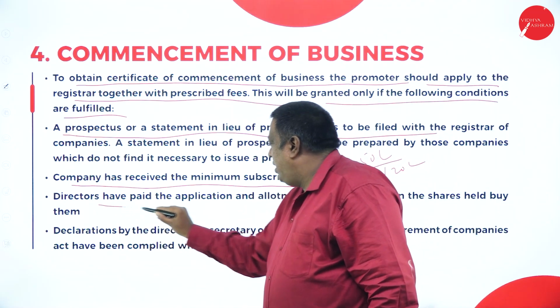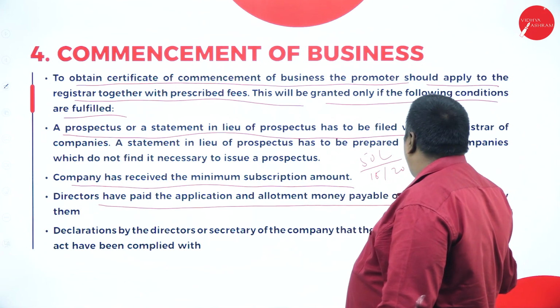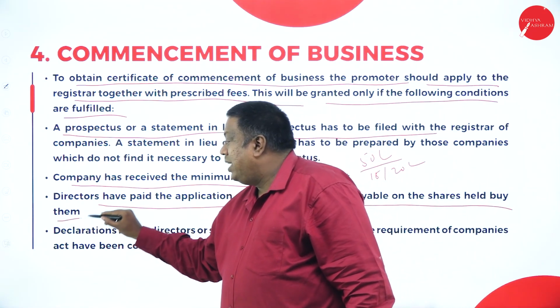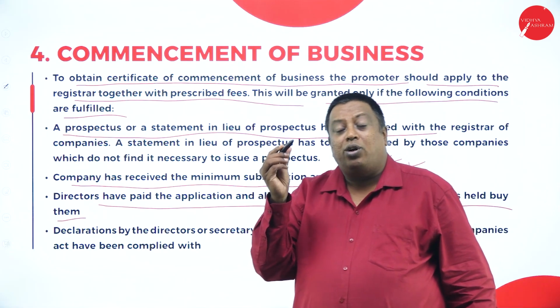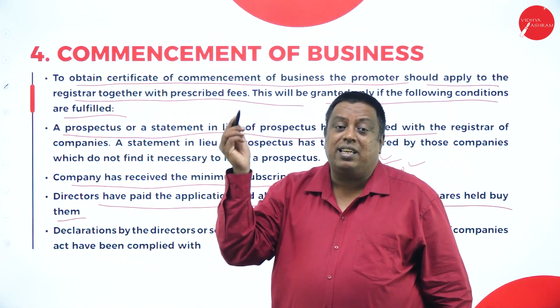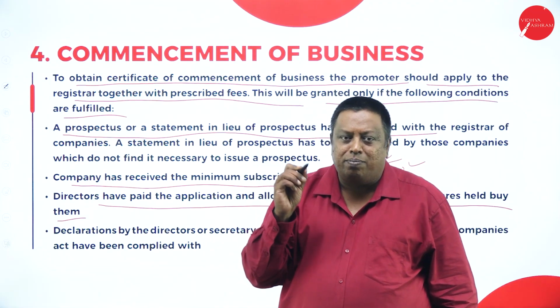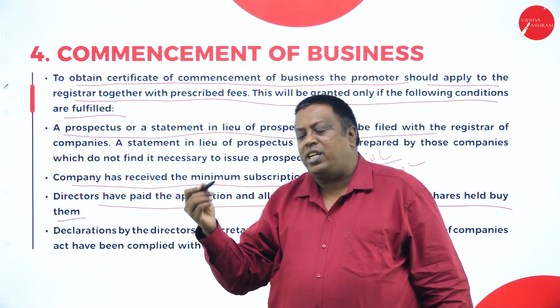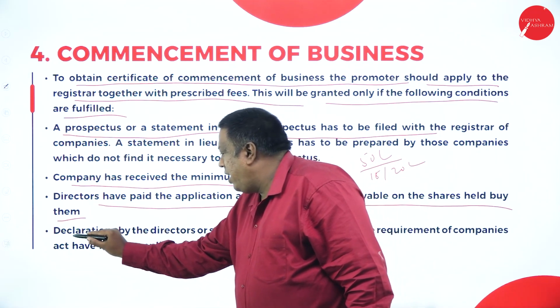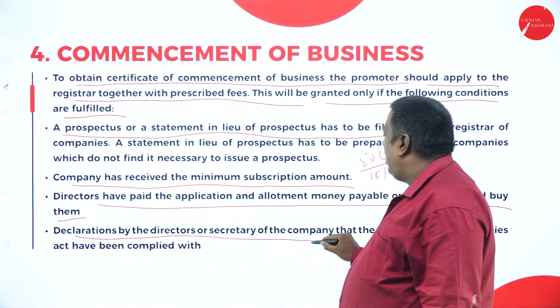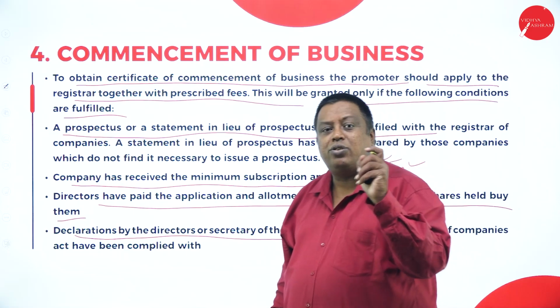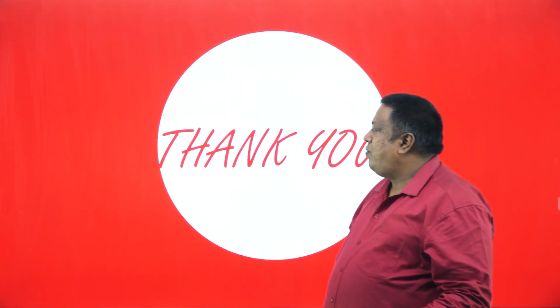The directors have paid the application and allotment money payable on shares held by them. They're saying that whether the board of directors who accepted to act as the first board of directors have paid the application money and have subscribed the shares or not. And the declaration from all the directors and the secretary has to be submitted to the company. This is the concept what we have here.